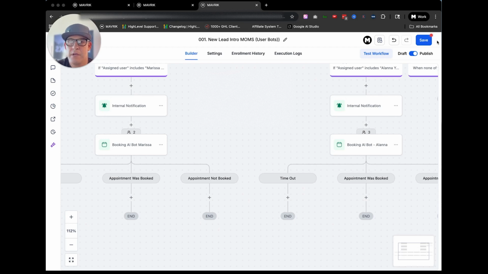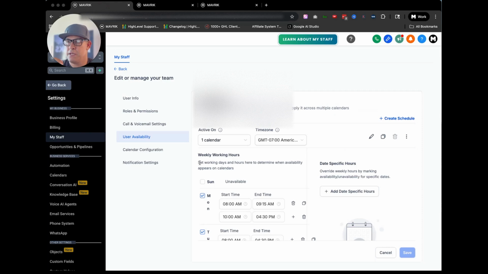So we were wondering, it happened multiple times. We're getting feedback from them, our support team's getting on it, we're making sure we're looking into it. Why? So if we move forward, user availability. There are two different places, and that's the interesting thing. The user profile has availability, and this is where we found the issue.